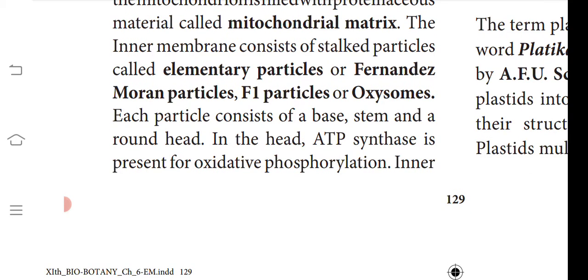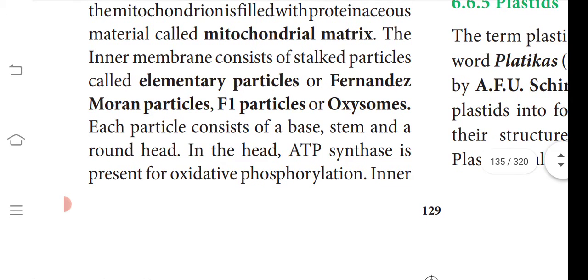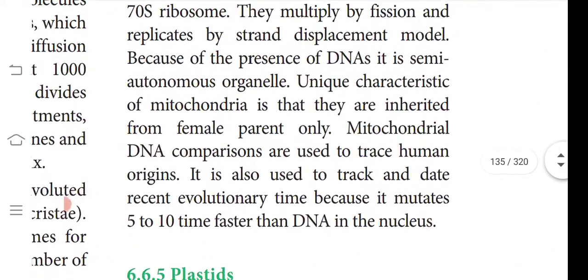The inner membrane consists of small particles with a small stalk. That is called the F1 particle. Another name for the F1 particle is oxysome. Each particle consists of a base, a stem and a round head. In the head, ATP synthase is the enzyme present, and it is helpful in oxidative phosphorylation.